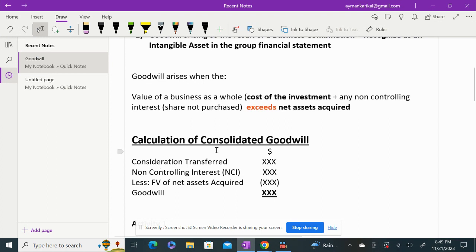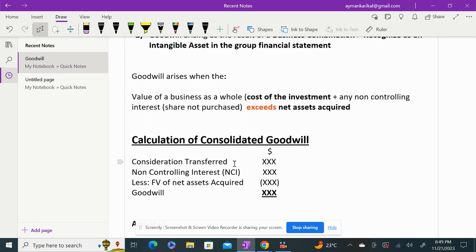So you will take the consideration transferred, that is the amount which you have paid to acquire that control in that entity, or the investment which you have made in another entity. The amount which you paid to acquire the control will be called consideration transferred. Again, consideration could be in different forms. You may pay cash to acquire shares in another company, so that is called cash consideration.